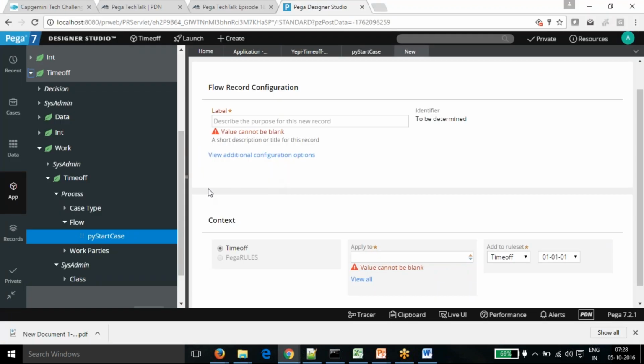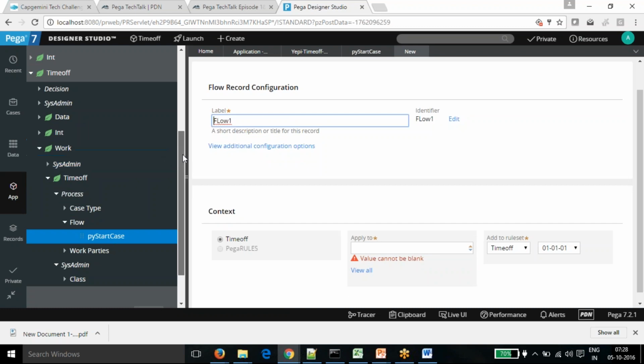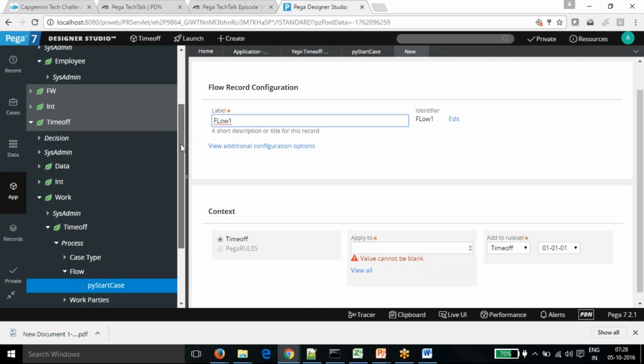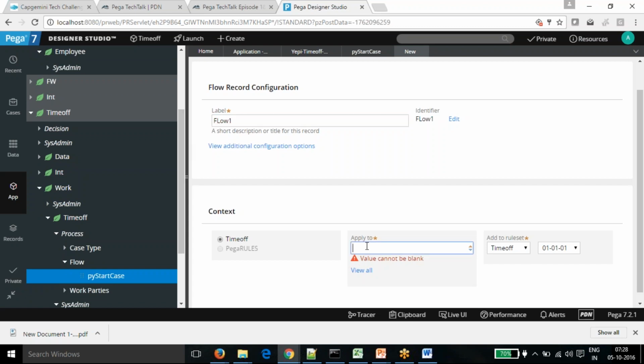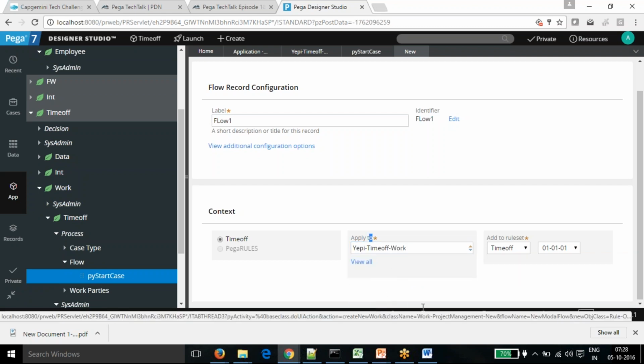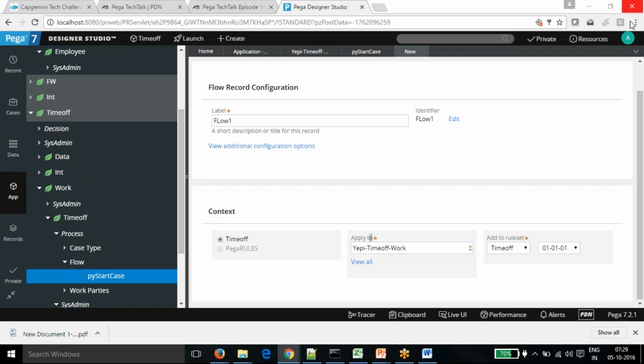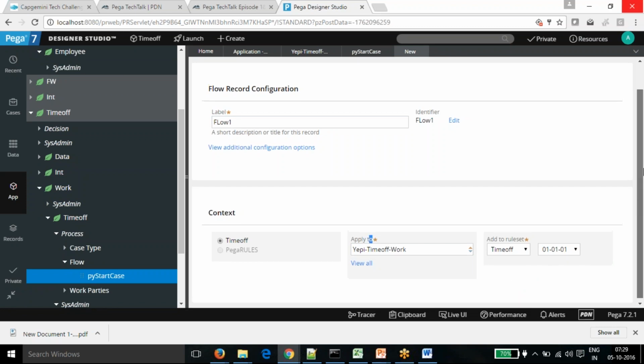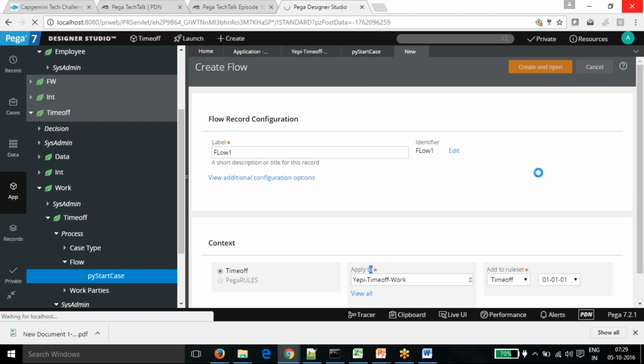So essentially, I'm going to create a new flow. Depending on the applies to class, it will be visible here. I'm creating a flow, Flow1, and I'm giving the class time off, because I just want to create it in time off work. I'm going to create Flow1 in this class, using the same rule set, time off 01-01, and I create and open it.